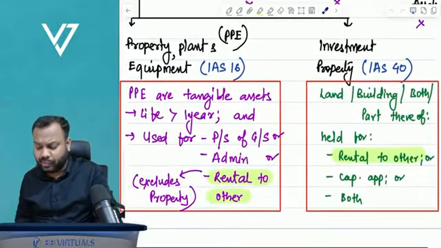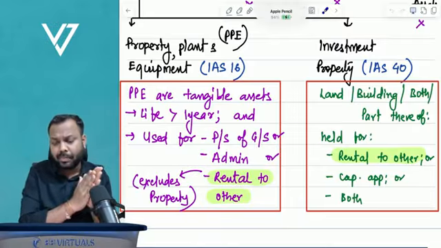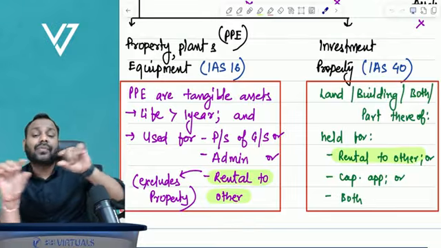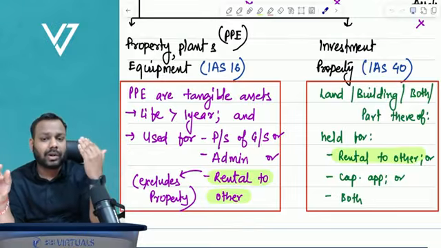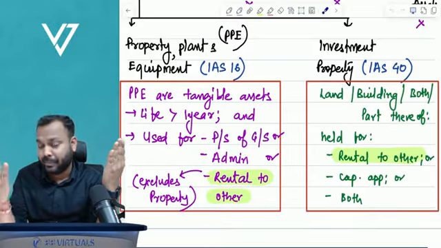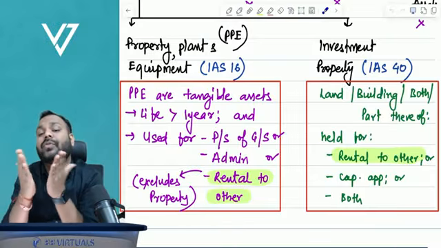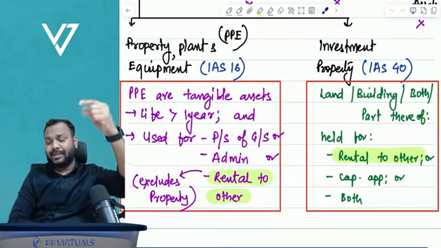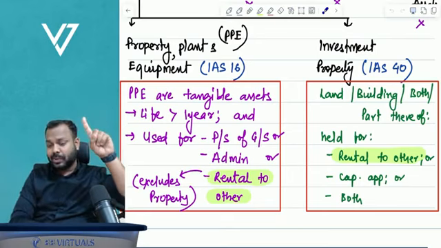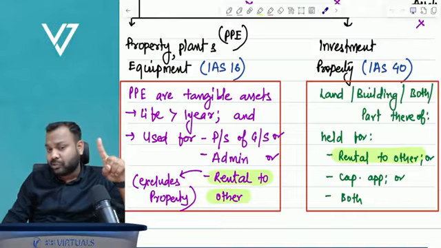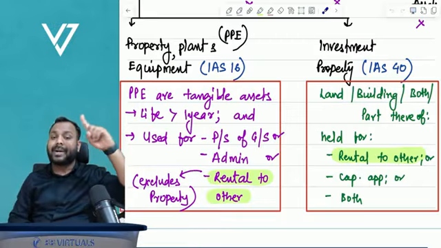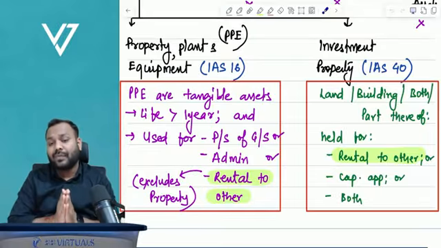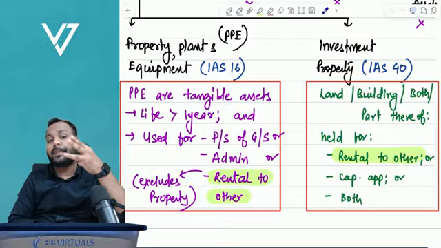So let us understand first of all the definition of property, plant, equipment and investment property, and going further you will understand the difference between the two. First of all, let us understand what is PPE, what is IP, and then what is the difference between the two. PPE, as the name itself says, is a tangible asset, but investment property is also a tangible asset.